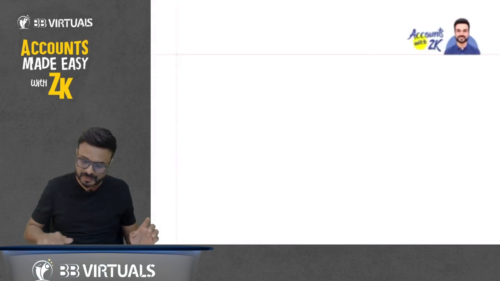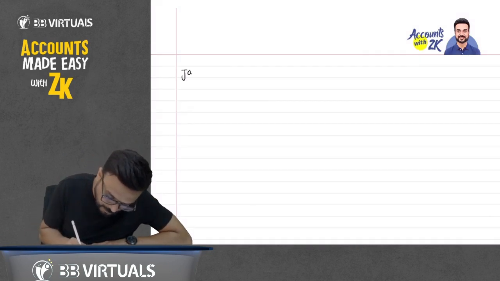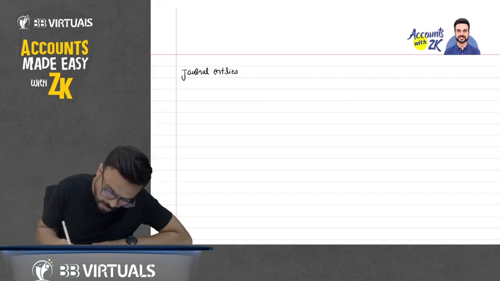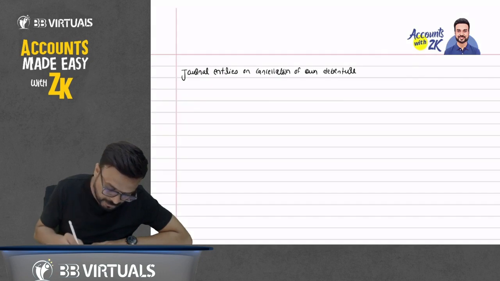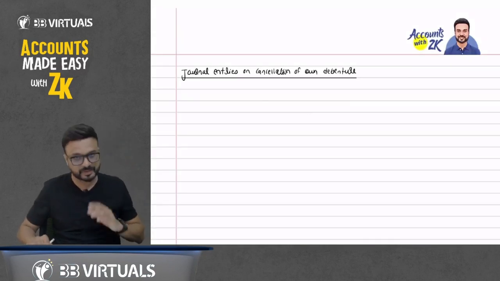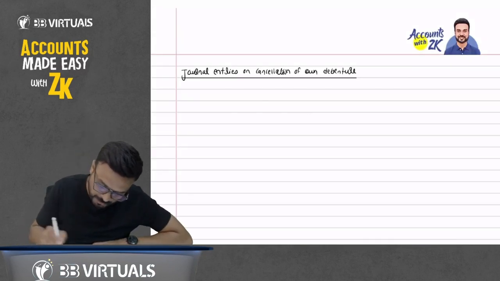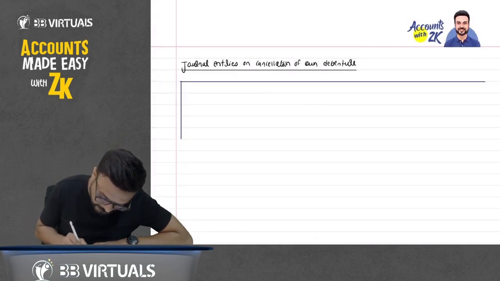Now, one more concept that I want to discuss with you. Last concept in this chapter: journal entries on cancellation of own debenture. So journal entry for cancellation of own debenture. Now what is this? First write it down. I will explain it. Don't worry. So write down here 4-5 lines.